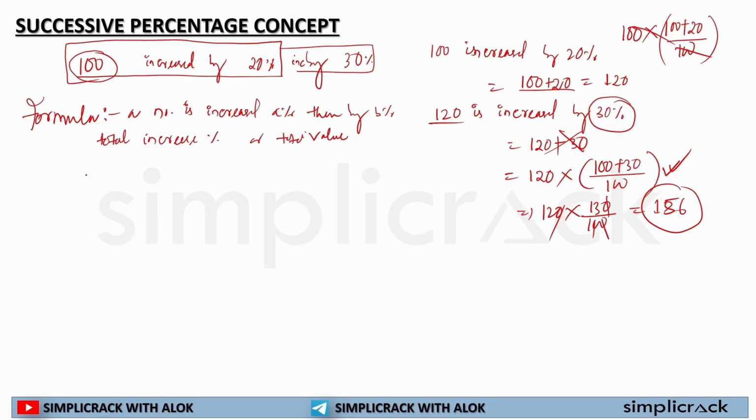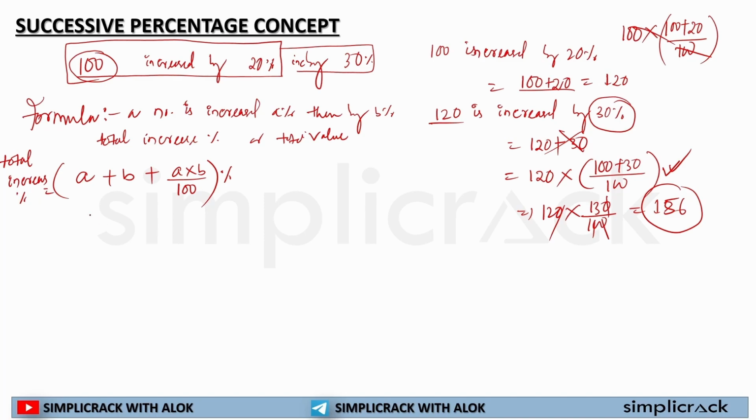You will do A plus B plus A multiplied by B divided by 100 percent. So this is the total increase percentage.